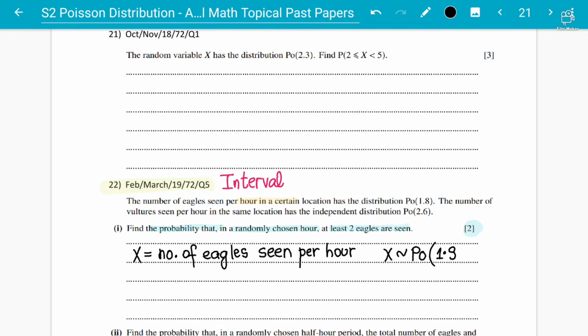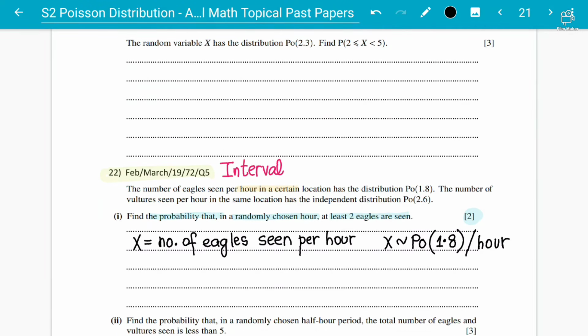They are basically saying that the lambda value, or the mean value, is on average 1.8 eagles seen per hour. So the average rate is 1.8 eagles per hour.